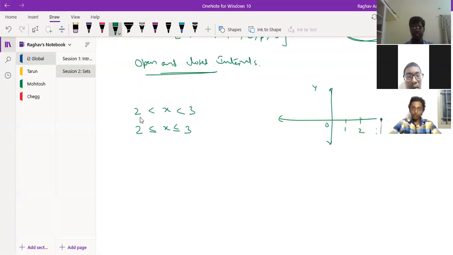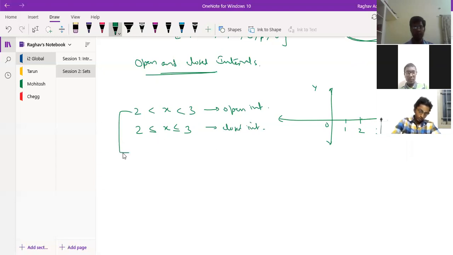But in this case, it can't take 2 and 3. So this is called an open interval, and this is a closed interval. We denote an open interval by writing x belongs to (2, 3), open interval.